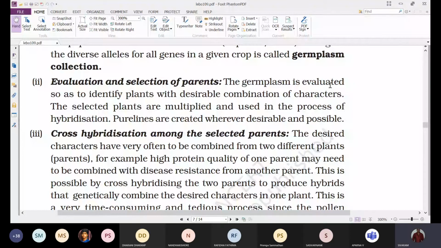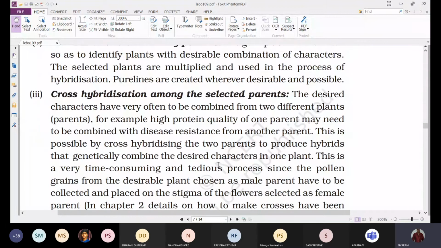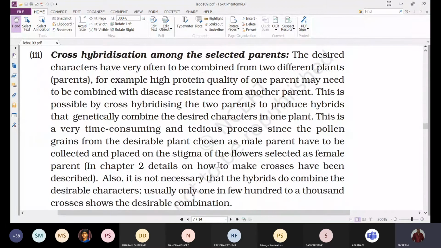After evaluation and selection of parents, it is followed by hybridization, cross hybridization among the selected parents. The desired characters very often have to be combined from different plants. For example, high protein quality of one parent may need to be combined with disease resistance from another parent.